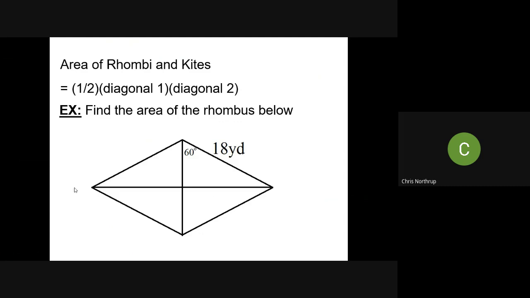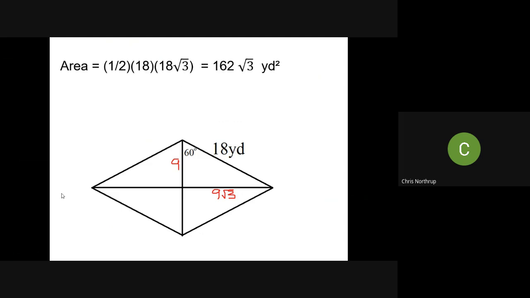With that 60-degree angle, I can use 30-60-90 triangles to identify 9 and 9 square root 3 as those lengths. That means that one of those diagonals is 18, and the other diagonal is 18 times the square root of 3, if you remember those properties of diagonals of a rhombus. Plugging all of that into my area formula, 1/2 diagonal 1 times diagonal 2, I should get 162 square root 3 yards squared.